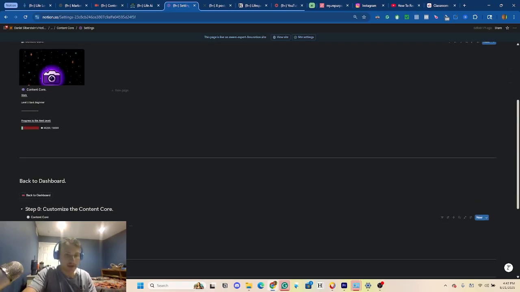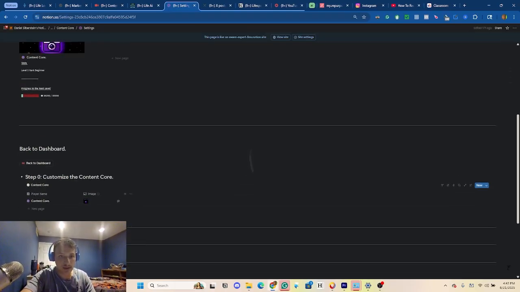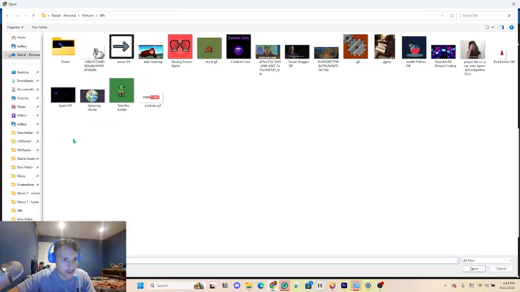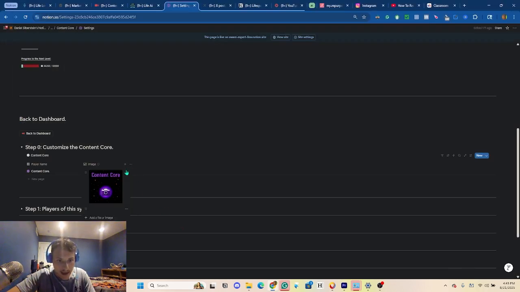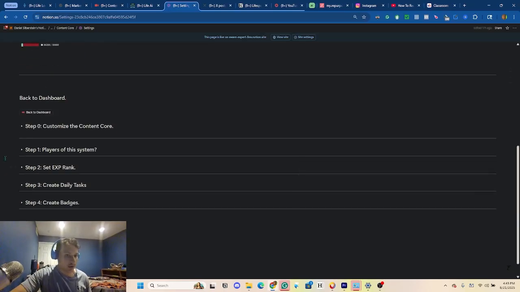A really cool thing inside of Notion is that you're able to use animated GIFs, which basically give the template a little bit of movement. And so that's what I'd recommend if you're using this template: replace the current image with an animated GIF. I'm going to do that right now just for some random example. So I'm going to go to choose file. I'm going to go inside of my images right here, and I have a bunch of little GIFs that I already have. I'm going to use the spinning world GIF that I have right here. And what that's going to do is add a GIF animation to this, which gives the template a little bit of movement, and I think makes it look much cooler and much more appealing to look at.